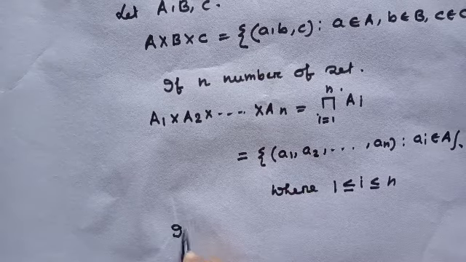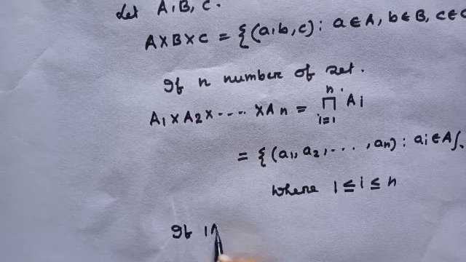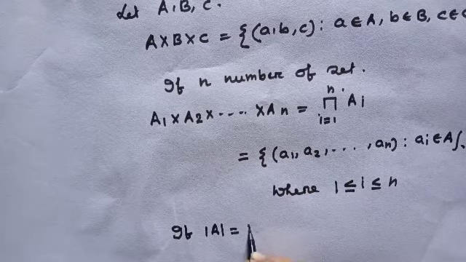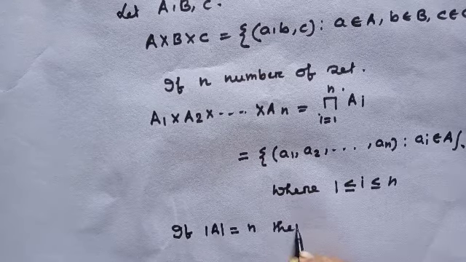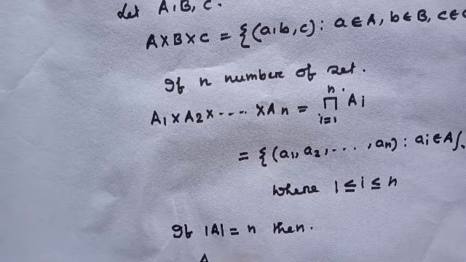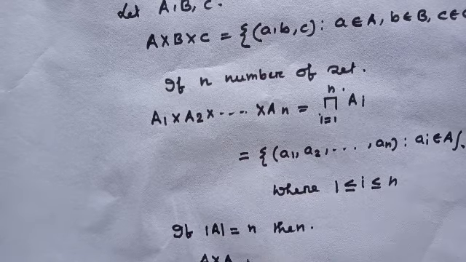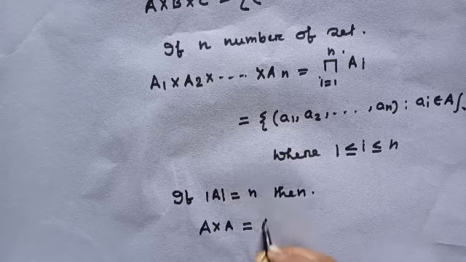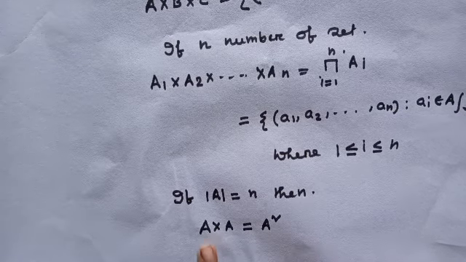If the cardinality of A equals n, then A cross A equals what? A square. And what is the cardinality of A cross A?